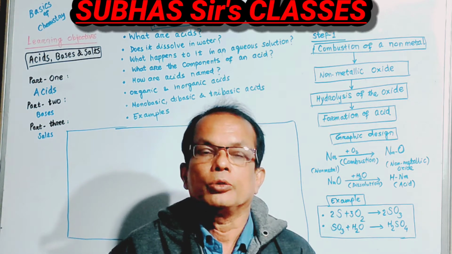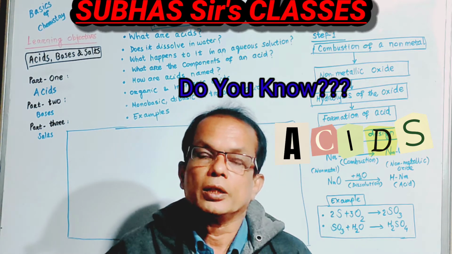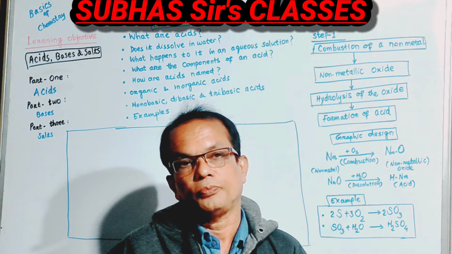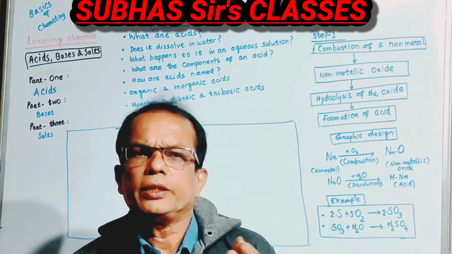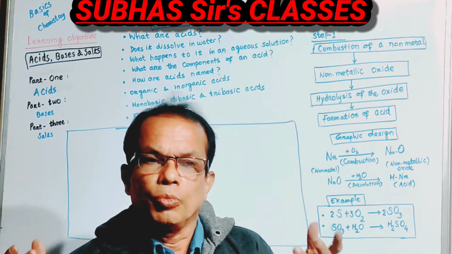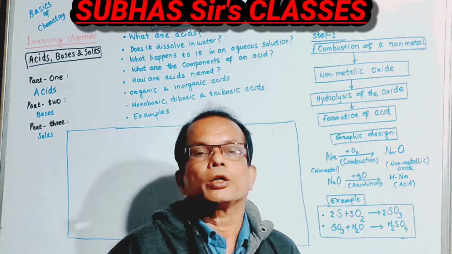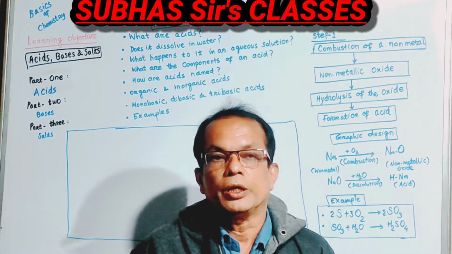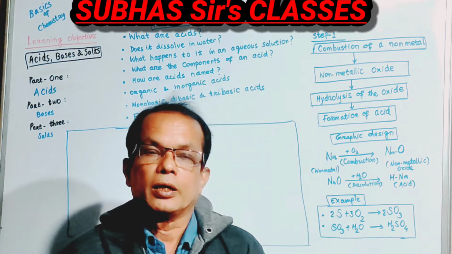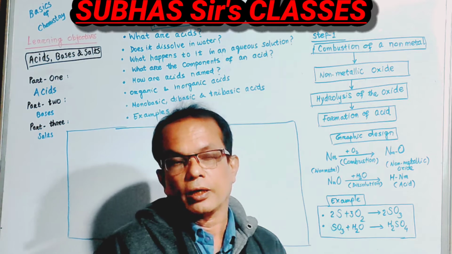And what are they? Do you know what an acid is? Do you know what a base is? And how are they necessary for us? So let us start with acids. What are acids? We know there is a burning sensation when we are in contact with acids, and acids can burn the skin, they can kill bacteria, and so many things can happen. But what actually are acids?